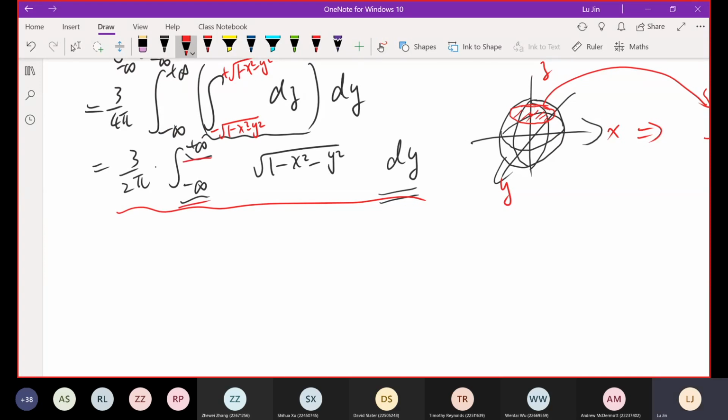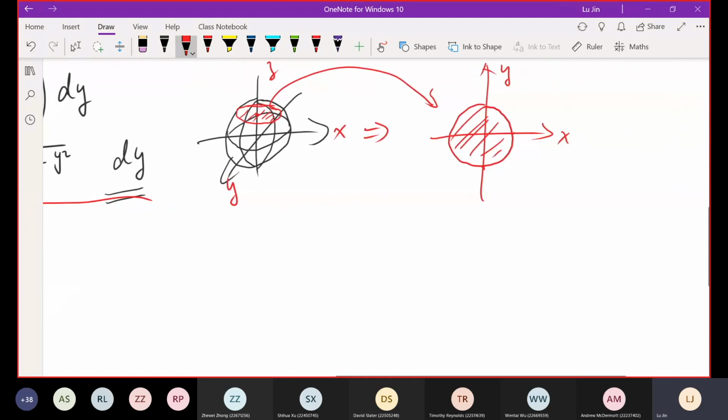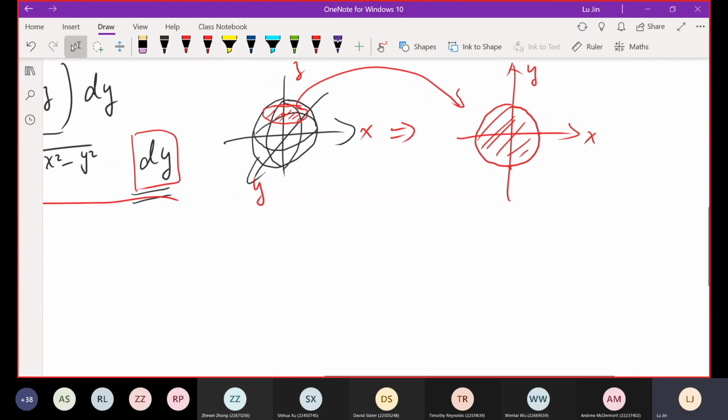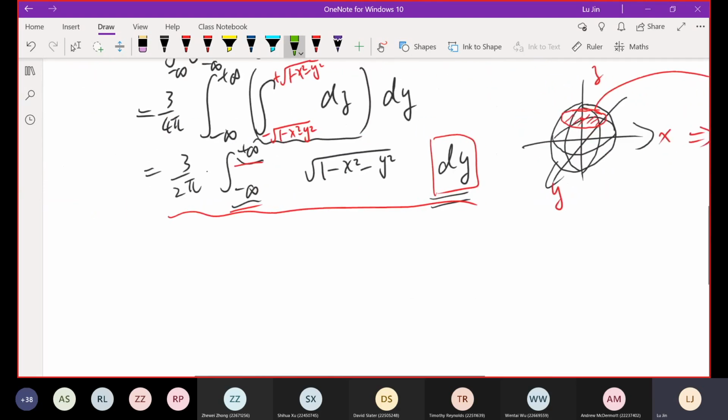For such boundary, we use the same way to do that. Because you focus on the dy thing, right? You focus on dy at a particular x value. I'm using the green pen here at a particular x value. So the boundary of the integration should be this point and this point. This is the lower boundary or start point. This is the higher boundary or the end point of the integration. So from this circle, you should be able to determine the lower and higher points easily for the y integration.